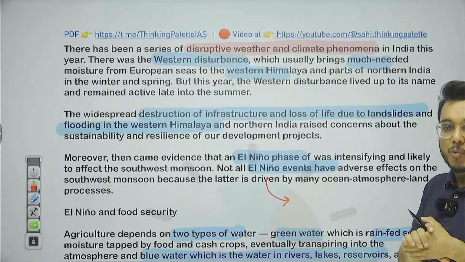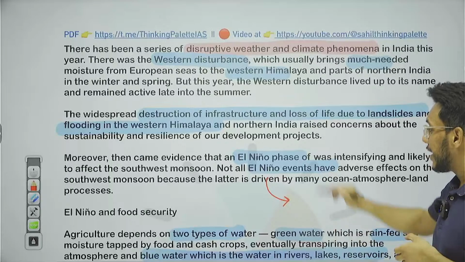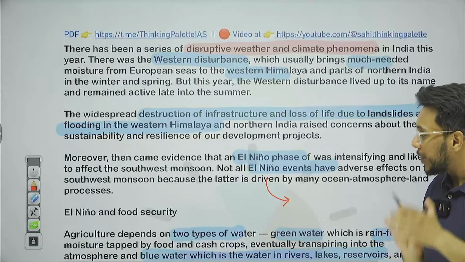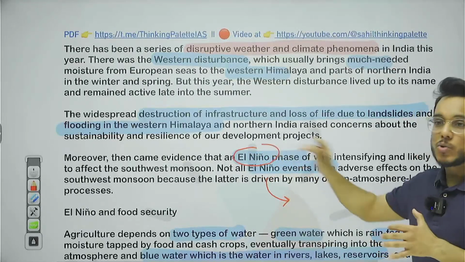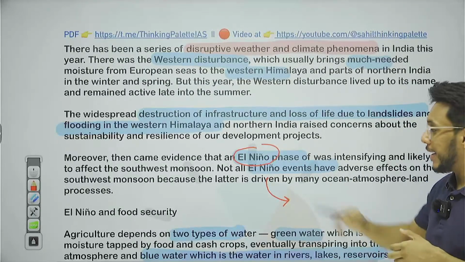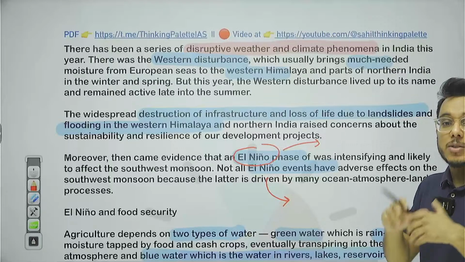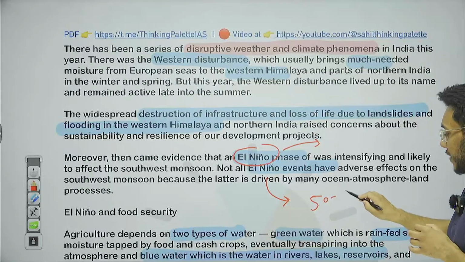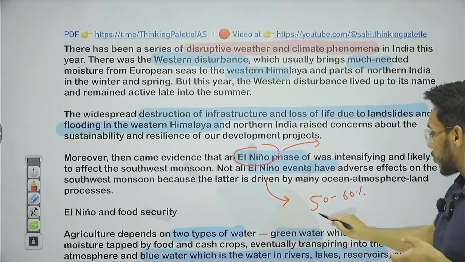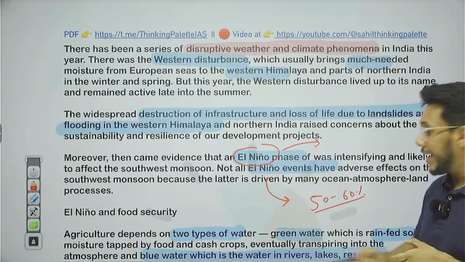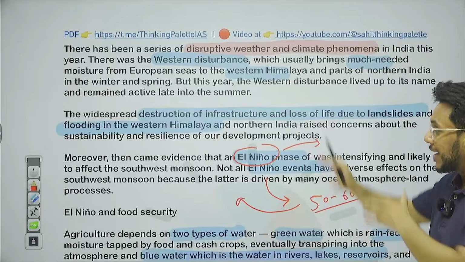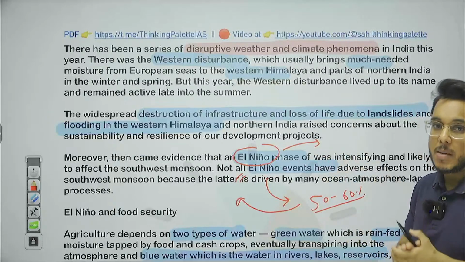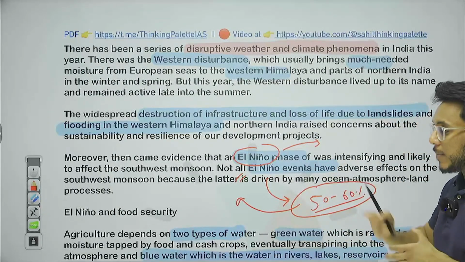Because of that, what happens? The rainfall patterns in Southeast Asia, the monsoons, get impacted. Because of the El Nino year, monsoons get impacted, and as the monsoons get impacted, it will have certain implications on the sowing in India. Because when we talk about India, guys, as of today, 50 to 60%, there are different estimates, of agriculture in India is rain-fed agriculture. Rain-fed agriculture means it depends on monsoons, it depends on rain. Now, if an El Nino year comes and the monsoon is impacted, obviously agriculture in India will be impacted hugely.